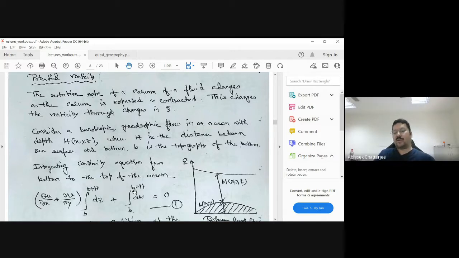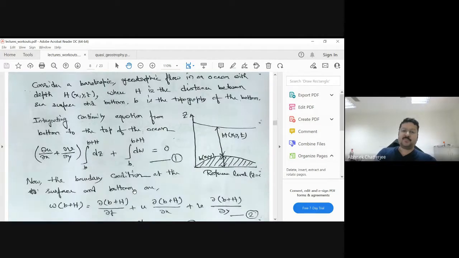So that is what we are trying to find out. In order to do that, we started with the equation of continuity, and we want to replace W by a term called H, which is basically the surface height, because that is a known number to us. We can measure that H.